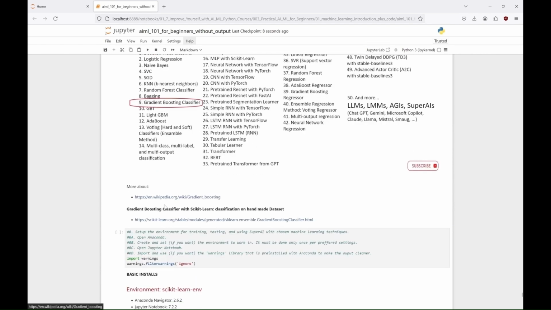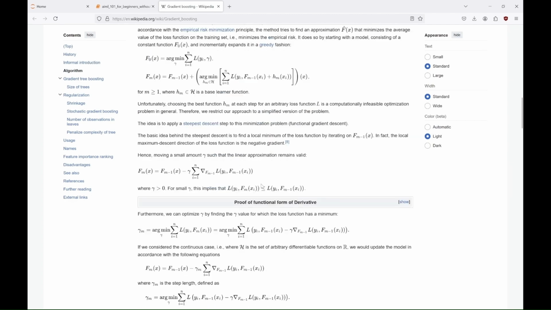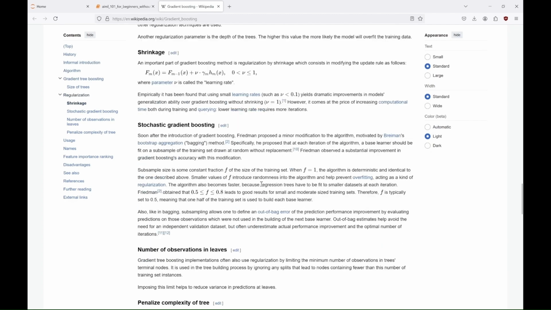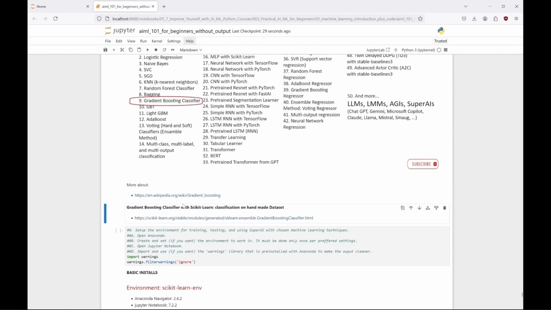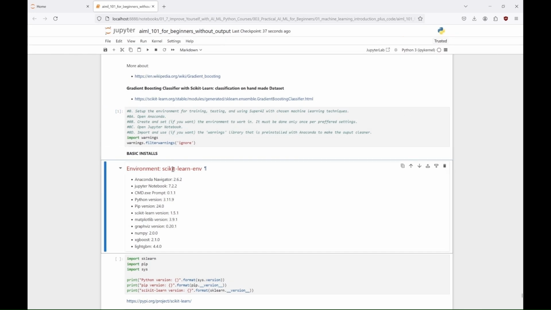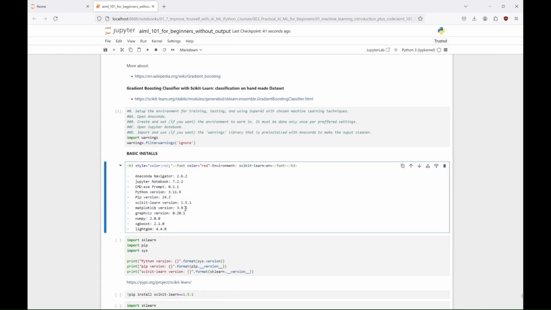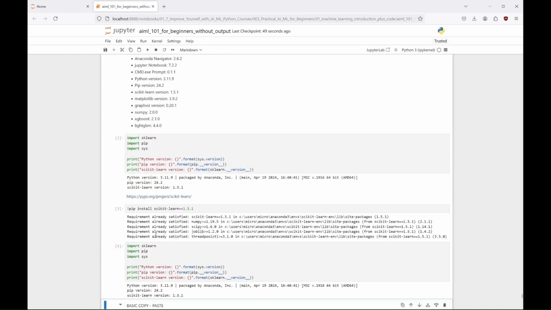Next we see gradient boosting classifier that combines multiple weak models, usually decision trees, to build a strong model in a sequential manner. Each model corrects the errors of the previous ones using gradient descent. The algorithm gives more weight to better performing models to improve overall accuracy. It requires careful tuning of hyperparameters, like learning rate and number of estimators, to avoid overfitting. Although powerful, it can be slow and computationally intensive to train.